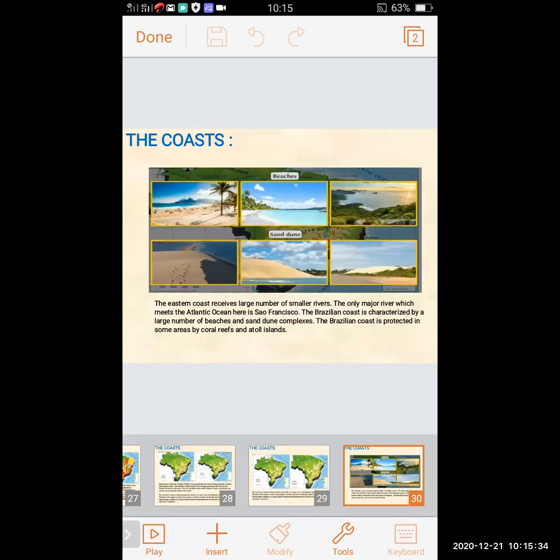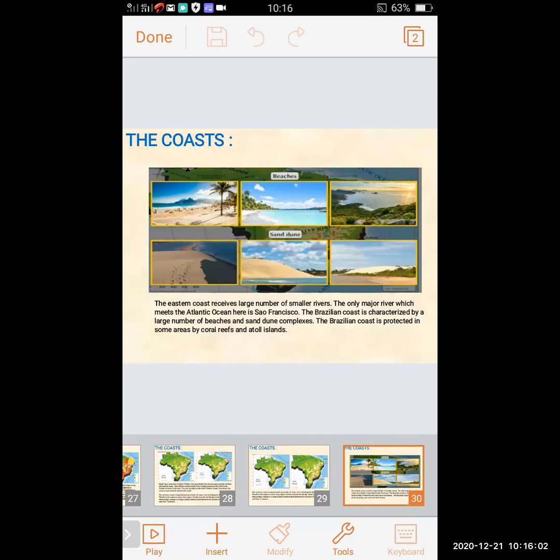There is also a speciality of the coastal plains in Brazil. The eastern coast of Brazil receives a large number of smaller rivers. The only major river which meets the Atlantic Ocean here is São Francisco.